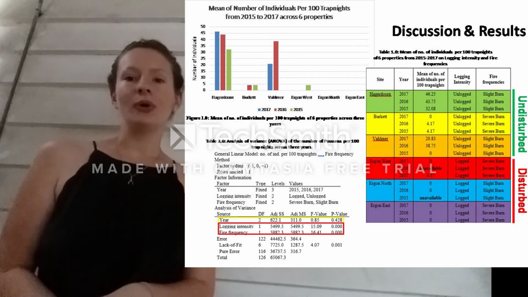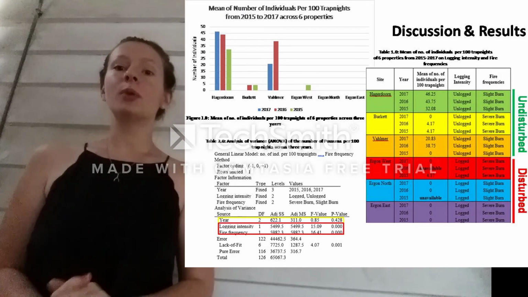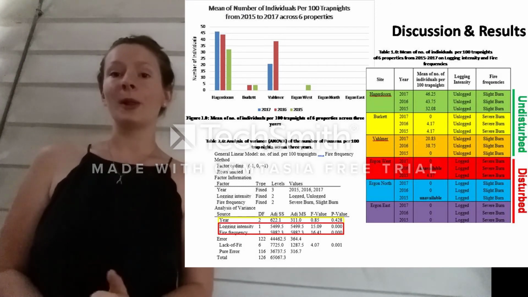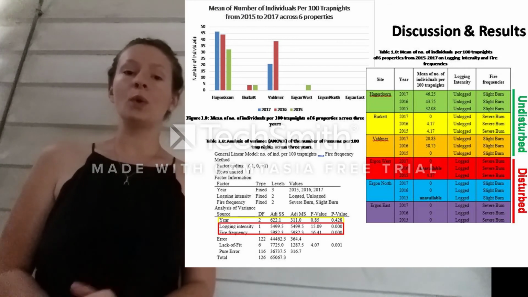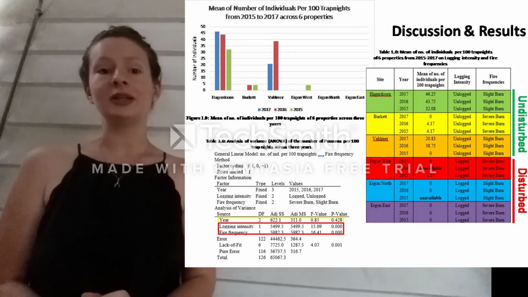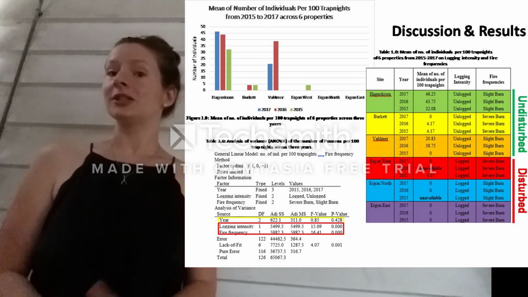Overall, the common brush-tailed possum's survival may be threatened further or even reduced to local extinction should these privately owned properties not re-evaluate their logging and fire regimes. It should be noted that Ergon North and Ergon West properties were not surveyed across all 3 years, and such mismanagement should be avoided for future investigation to be more accurate.